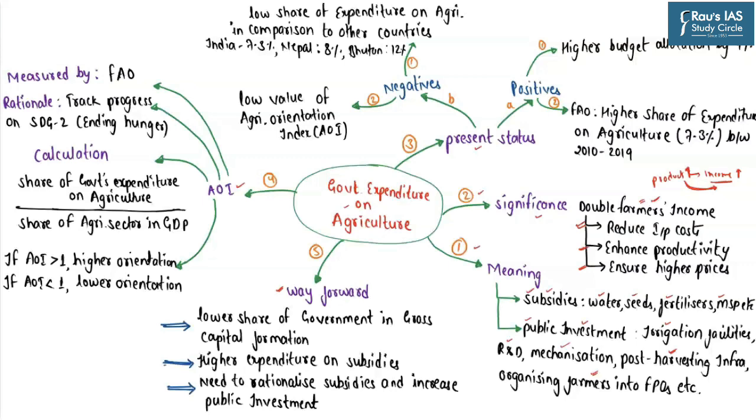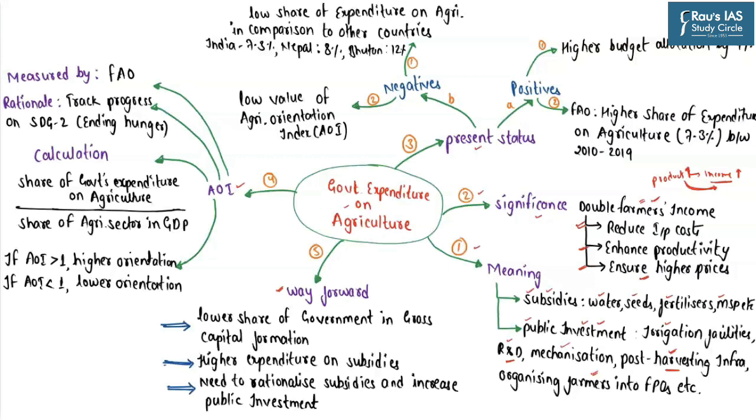Now, for example, if the government is undertaking more public investment, let's say particularly on research and development for new varieties of seeds, automatically this will help us enhance the productivity of Indian agriculture. Similarly, if the government is focusing on creating post-harvest infrastructure, we would be able to reduce post-harvest losses and ensure that the farmers are getting higher prices on their agricultural produce. That is why higher government expenditure on the agriculture sector has the potential to double the farmers' income.